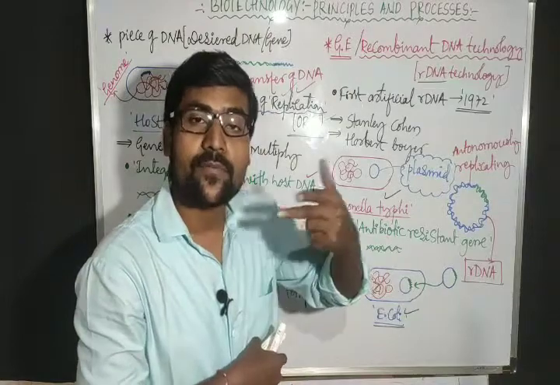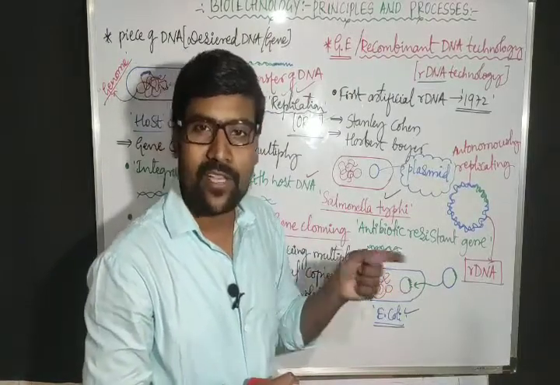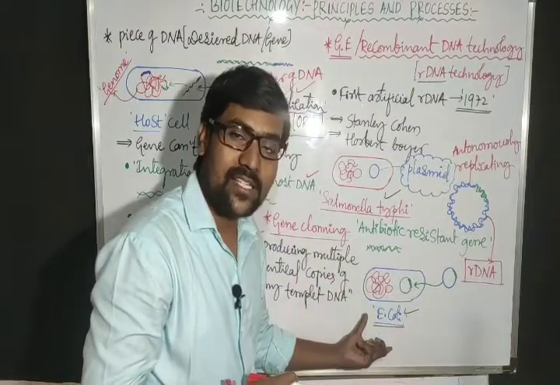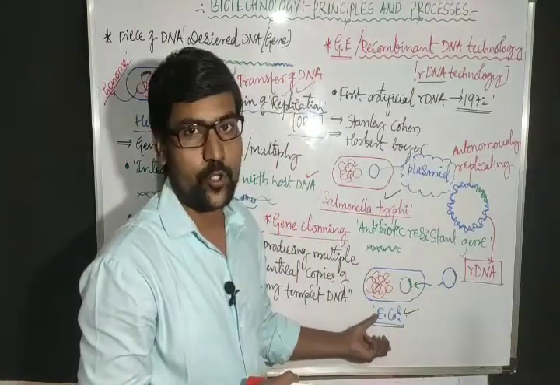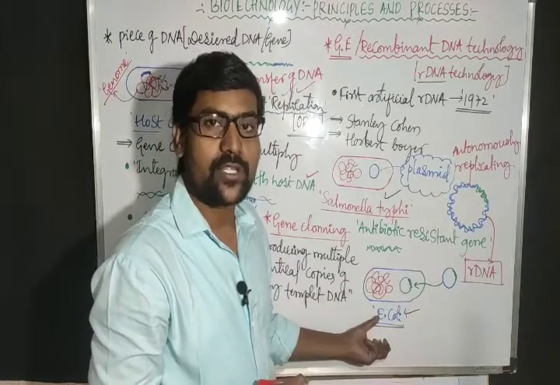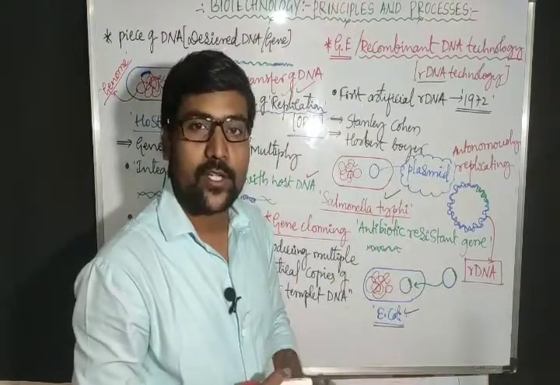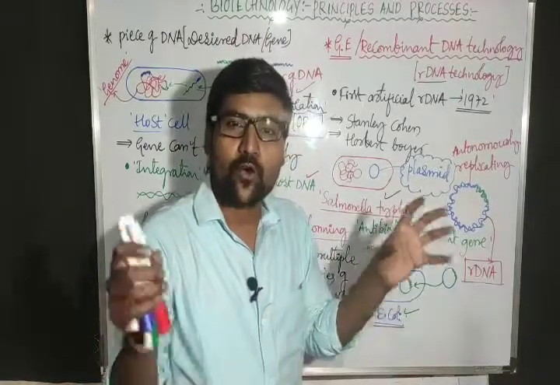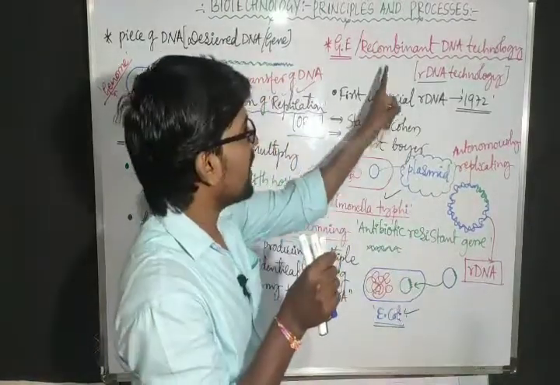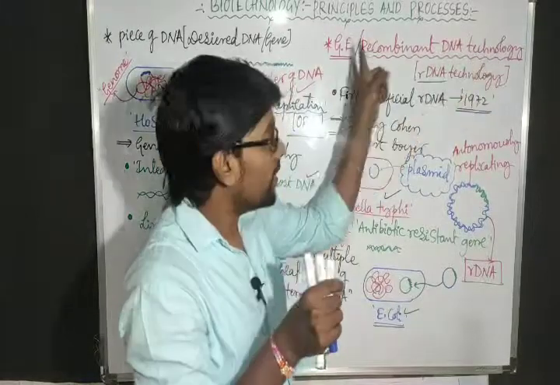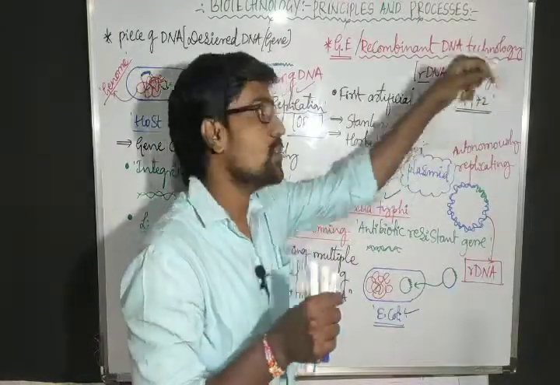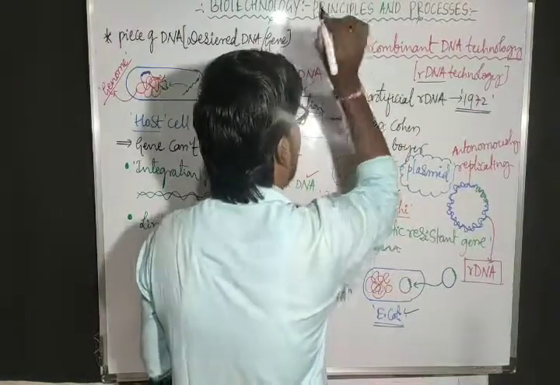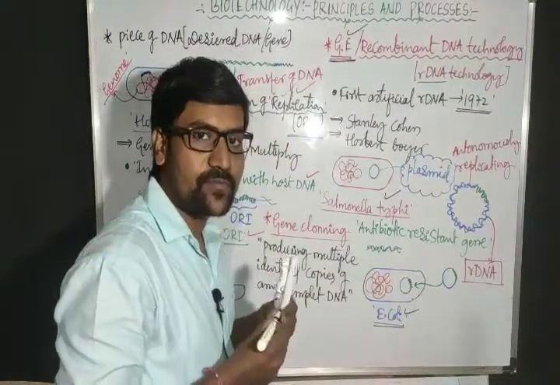That means its phenotype is changed. Why did we change its phenotype? Because we want this E. coli cell to produce that character, to produce that product. For changing the organism we have to mix two different DNAs. That is the recombination of DNAs, recombinant DNA technology. That technology we usually refer to as genetic engineering, right?